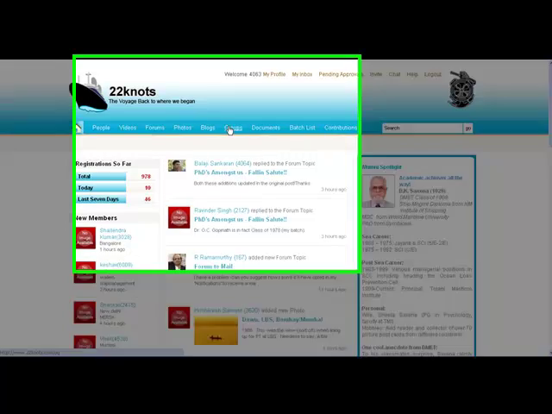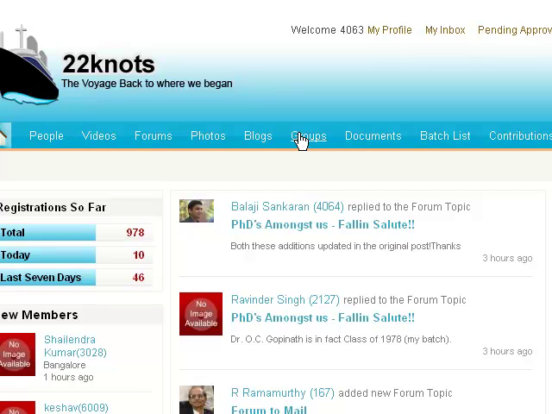What exactly is a group? A group in the real world is a group of people who have something in common. This could be a group of people who really like to play golf, people living in the tri-state area, people living in Singapore, a batch, or a group that was part of the rock band while they were in DMET. The basic idea is that if it's a real-world group that would like to interact regularly, they can form a